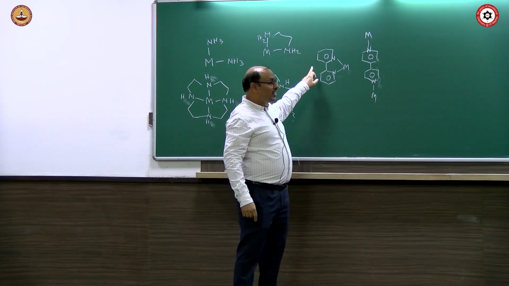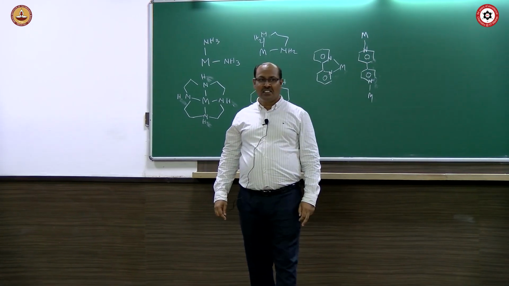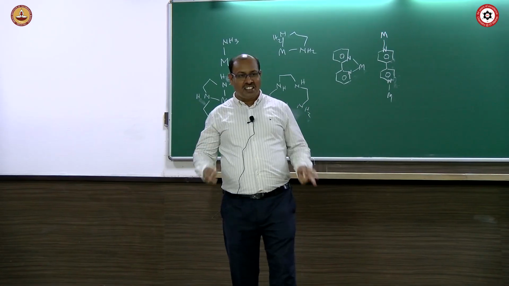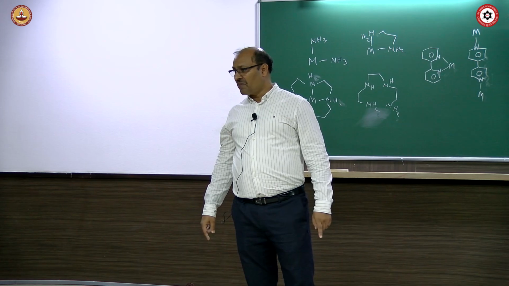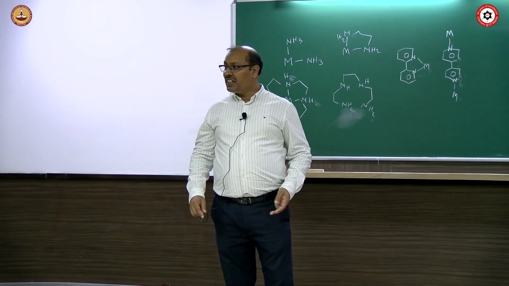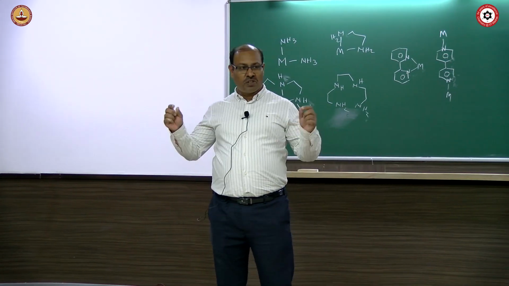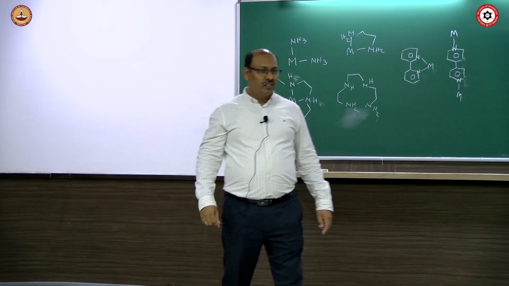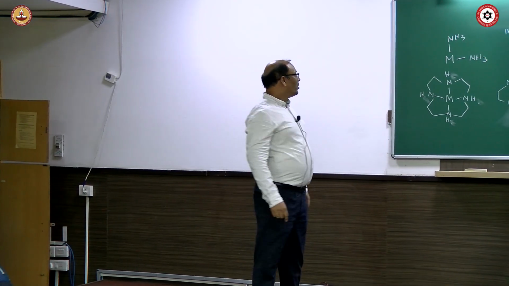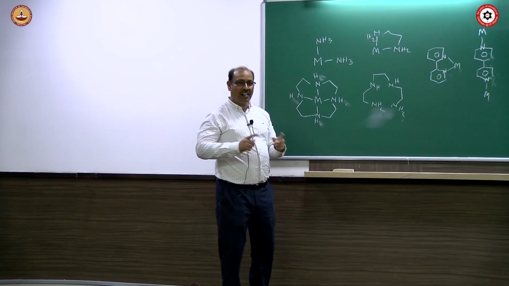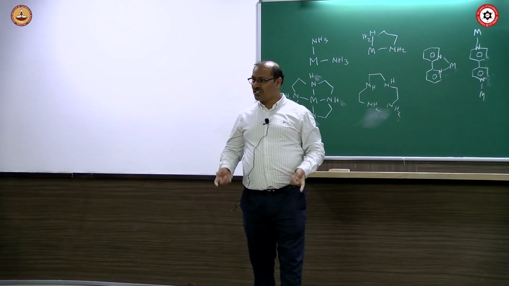So, this is a chelating bidentate ligand and this one is a non-chelating bidentate ligand. Still it is bidentate, but it's a non-chelating bidentate ligand, or you can also call it a bridging ligand. Bridging ligand means it bridges two metals. So, chelating bidentate, non-chelating bidentate. Monodentate, bidentate, tridentate, tetradentate. Within tetradentate, I showed that it can be either cyclic or not cyclic.